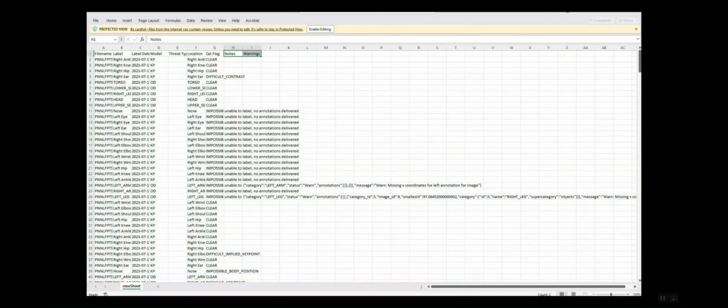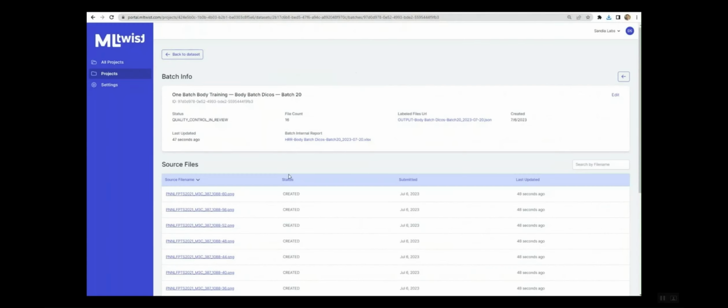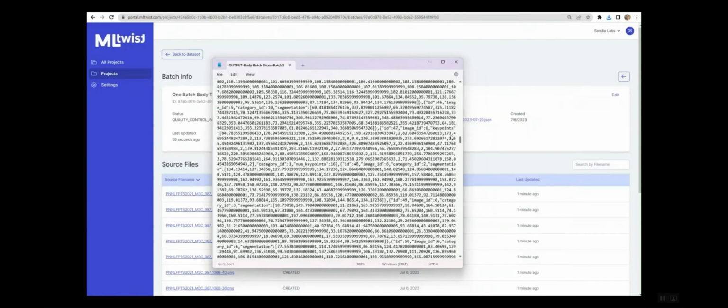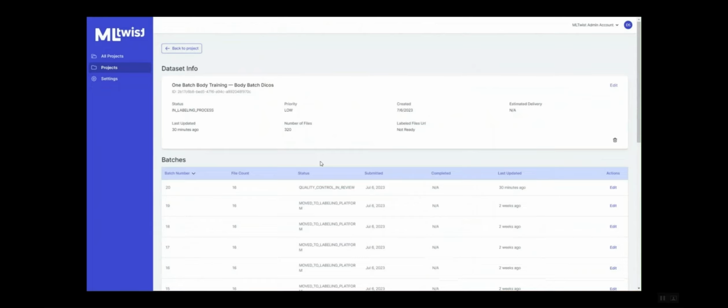Users can also review the modified JSON within the MLtwist platform if desired. When quality control issues are identified, the workforce can make changes and rerun QC, or, if the quality issue is serious enough, restart that entire batch. These are options that are not typically available to users of traditional ETL platforms, which are asynchronous and not designed for the needs of AI datasets being worked on by humans.